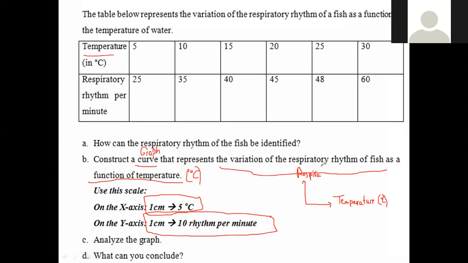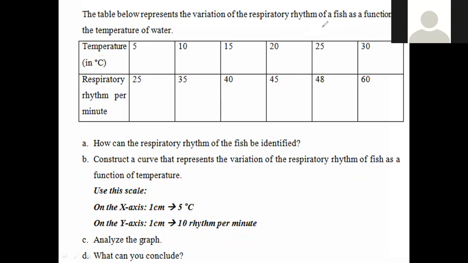Okay, this is the first step. I know which one goes on the X and which one on the Y, and I put the title for the axis. Now I'm going to move to draw the graph together. All of you have to pay attention. This is very important for our quiz next Friday.